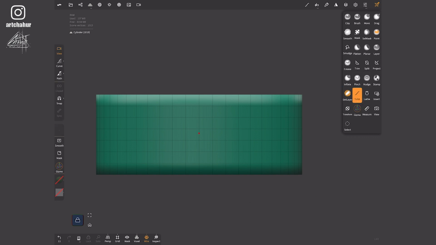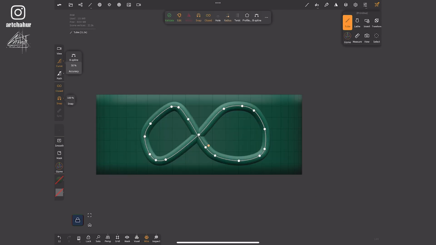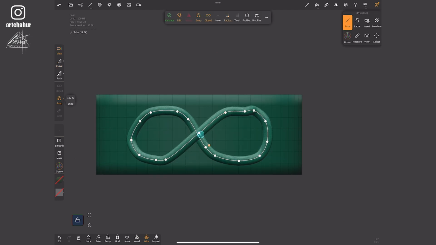Next, using the tube tool in lasso mode, I'll draw the infinity symbol on the cylinder and edit its profile. The most challenging part for me was to draw a symmetric figure 8.